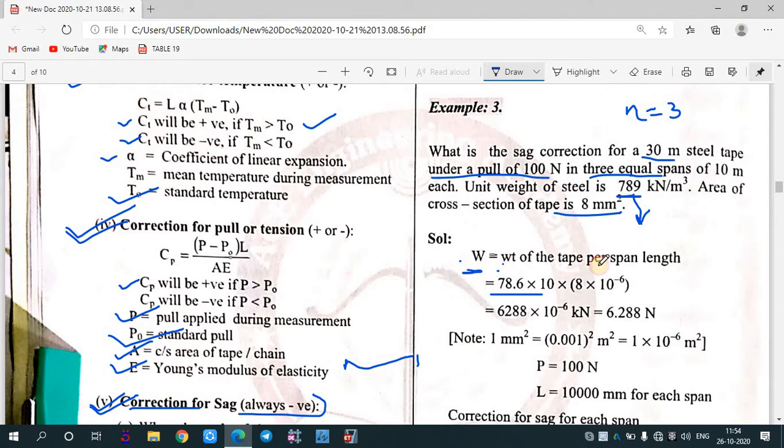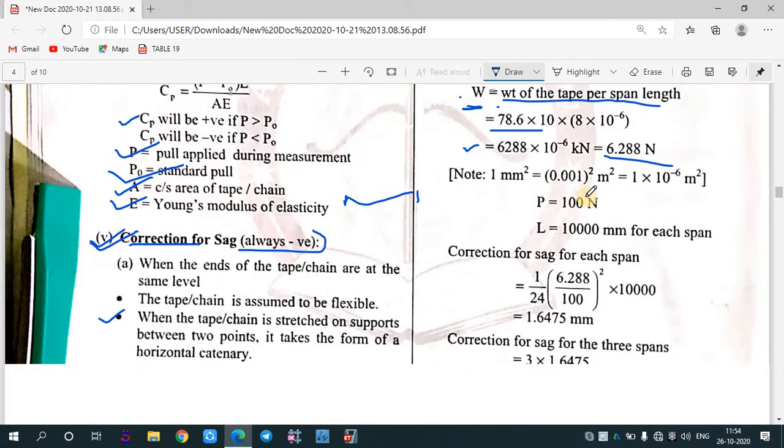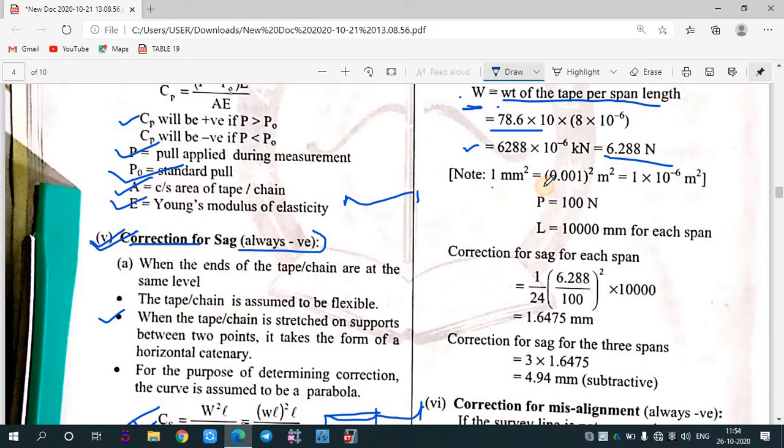So the weight of the tape per span length is 78.6 into 10 to the power 3, into 8 into 10 to the power minus 6, because we need to convert mm square into meter square. This will give you 6.288 into 10 to the power minus 3 kilonewton. If you take it as Newton, it will give you 6.288 Newton. As I've told you, 1 mm square gets converted into meter square as 1 into 10 to the power minus 6.